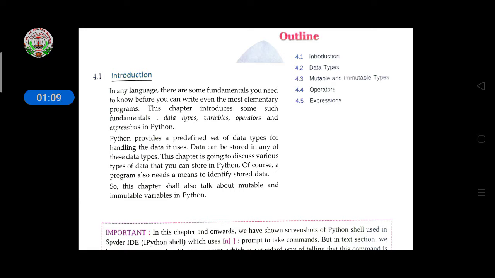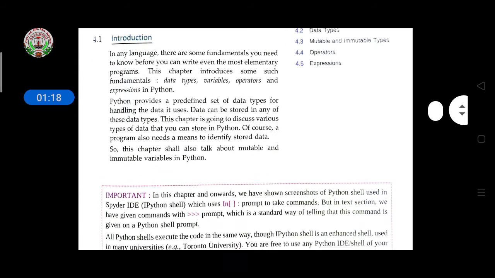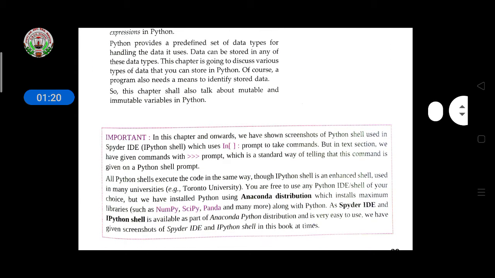Of course, a program also needs a means to identify stored data. So this chapter will talk about mutable and immutable variables in Python also. Okay,